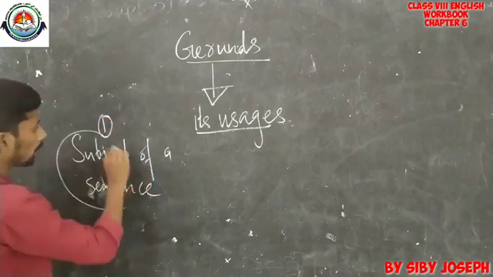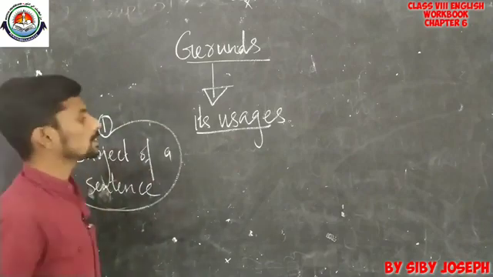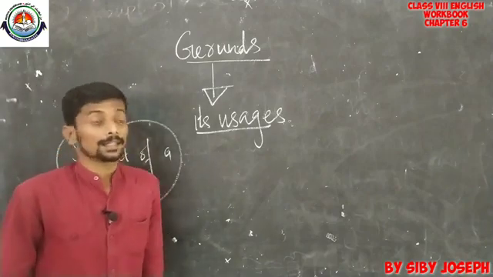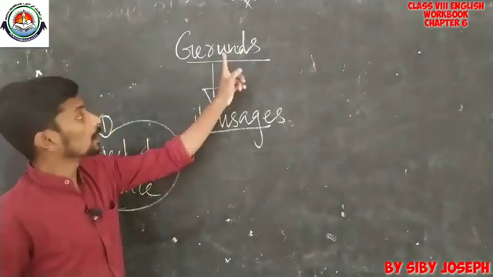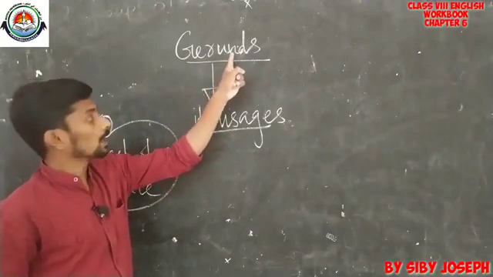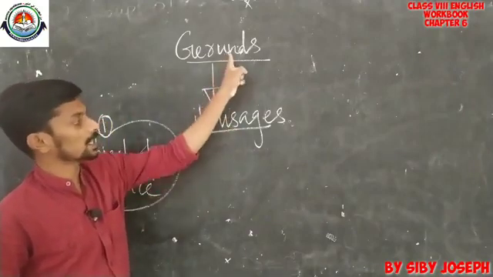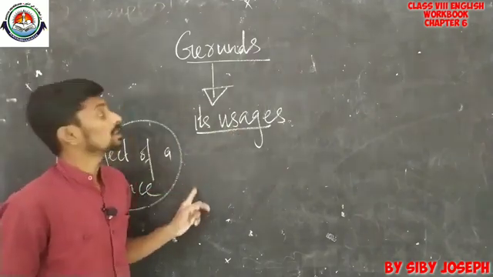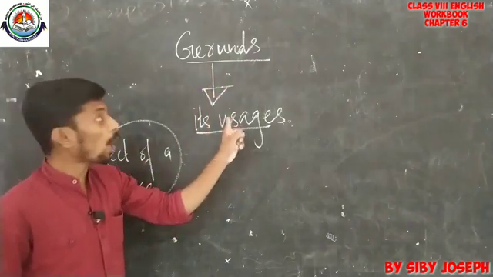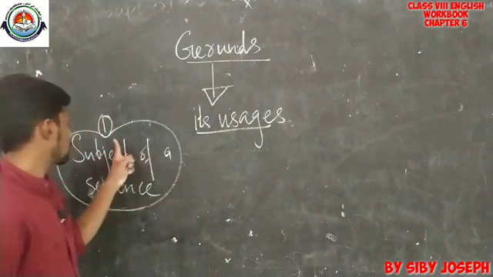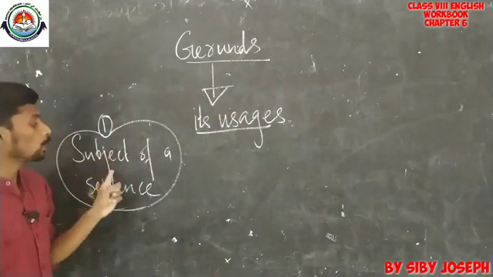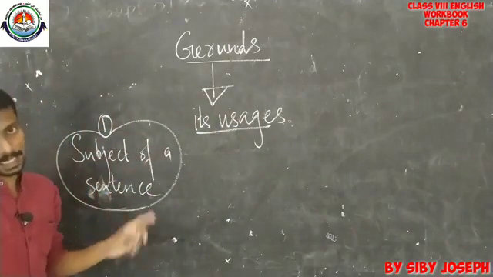We are going to discuss the usages of gerunds. The first usage of gerunds is that it can be used as the subject of a sentence.